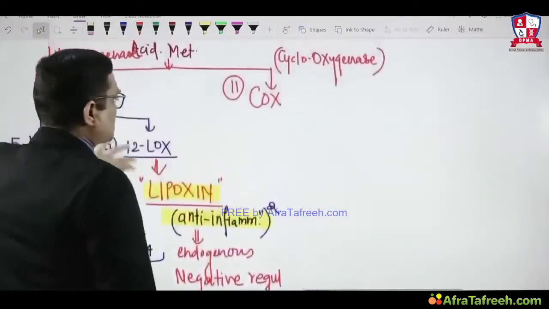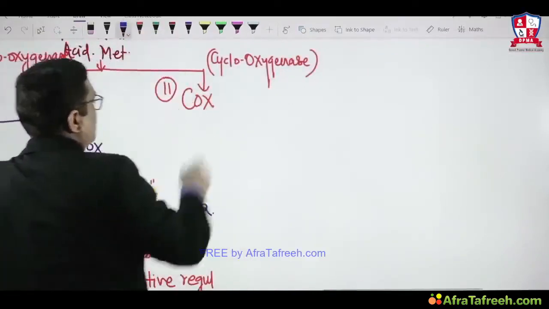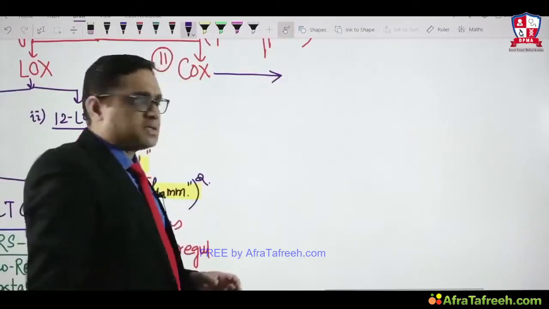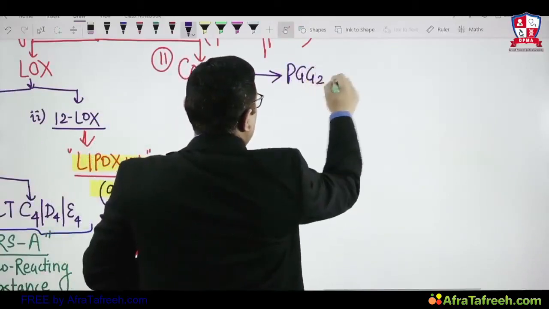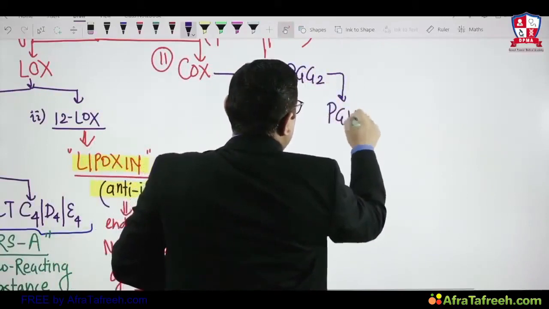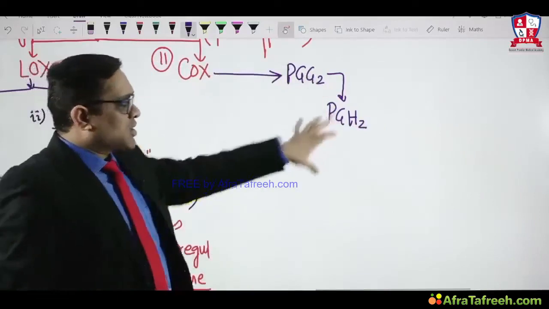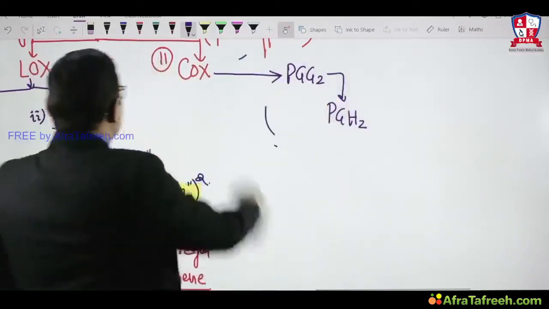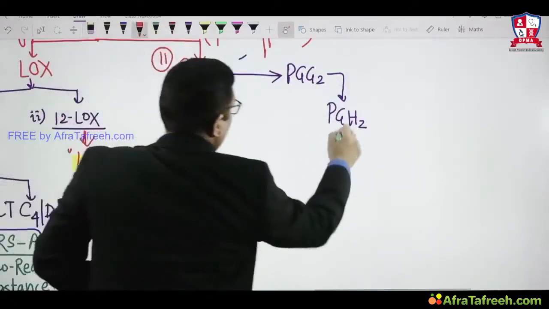So this is about the lipoxygenase pathway. When we are seeing the cyclooxygenase pathway, arachidonic acid will be converted into prostaglandin G2. Then prostaglandin G2 will form prostaglandin H2, right? So now we can see that prostaglandin G2 and prostaglandin H2 will be formed, and these two are common substrates. So PGG2 and PGH2 are a common substrate for